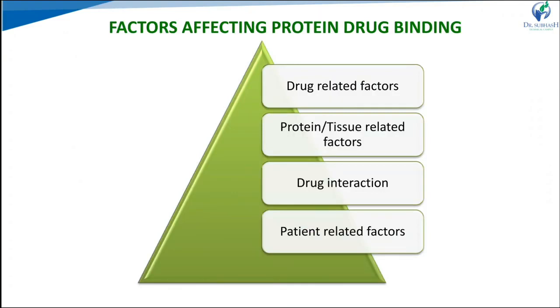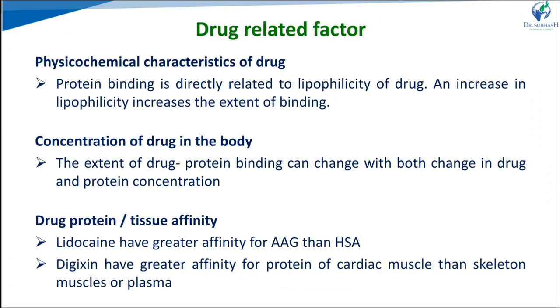Next one is factors affecting protein drug binding. Which are the factors that affect protein drug binding? Drug related factors, so the physicochemical profile of that particular drug. Then the protein or tissue related factors, drug-drug interactions, and the last one, patient related miscellaneous factors. We have to see one by one which factors affect protein drug binding.